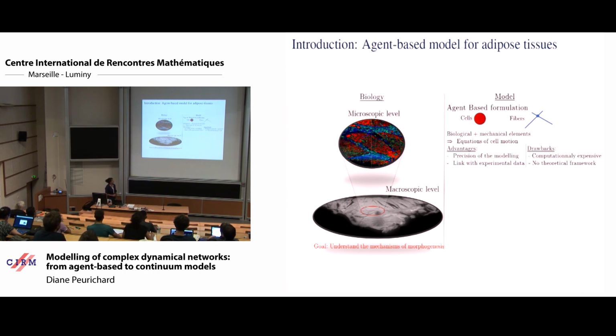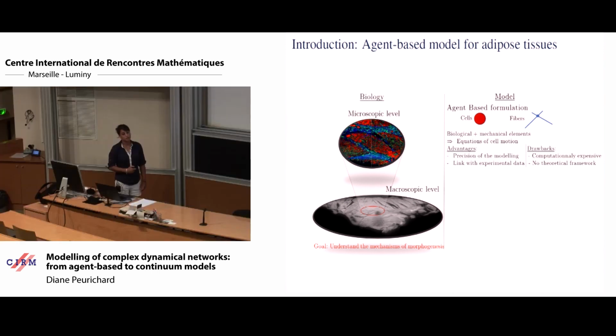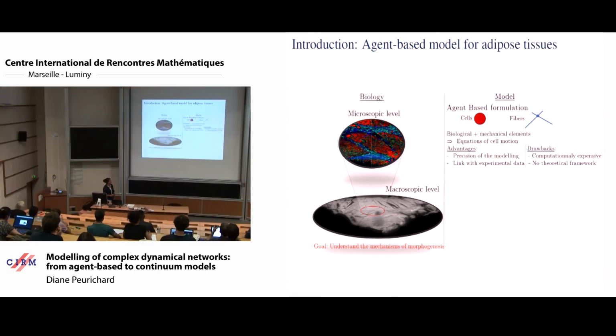These are types of models, as most of you know, that represent each agent as an individual agent, for instance cells as 2D spheres and fibers as connected segments. But as a drawback, they are very computationally challenging because you have at least as many equations as the number of agents. Also, usually we don't have a theoretical framework to link the solutions to some parameters, so we have to analyze the system by doing numerical simulation, and this is very expensive.